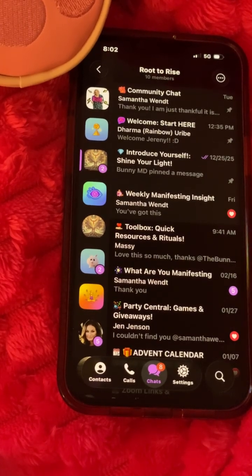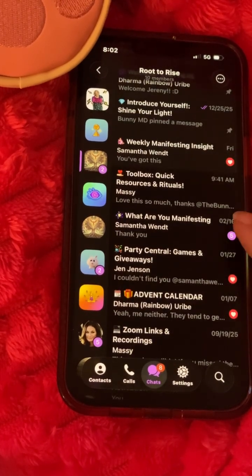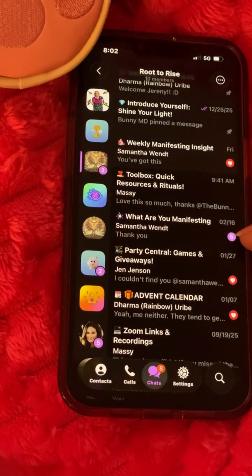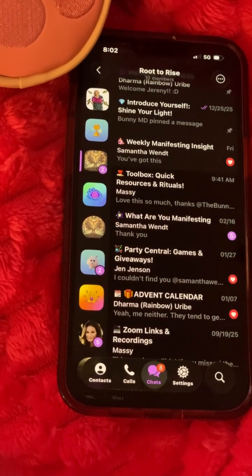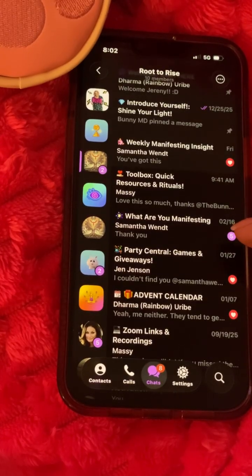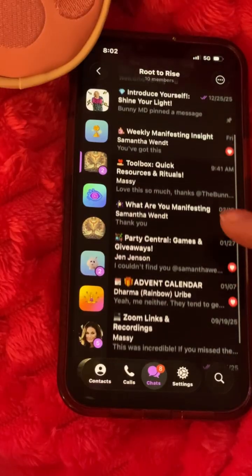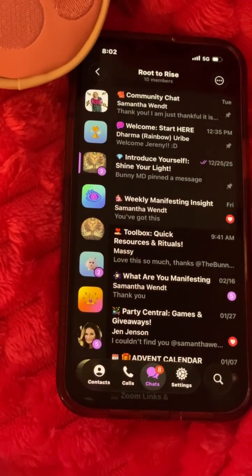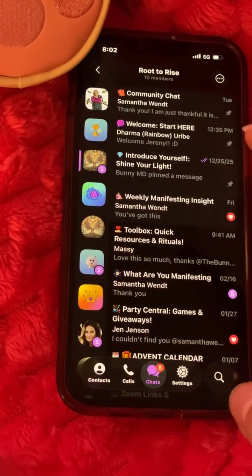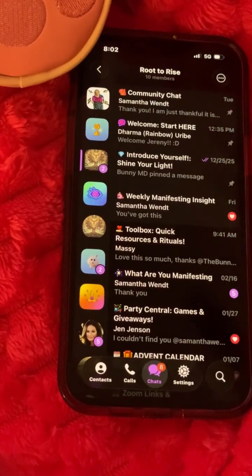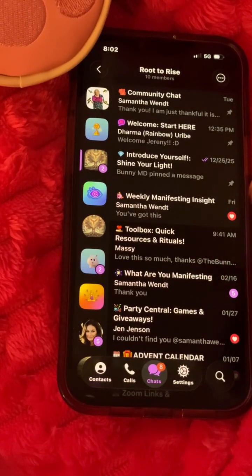Now you can see when you do have messages, like here I have some unread right here, or at least it shows it as unread. Sometimes mine doesn't clear. I don't know if that's because I'm admin and I own and run the group. I don't know why that is, but sometimes I can look at stuff a bunch of times and it doesn't clear. But this should give you a good idea anyway of whether or not you have new messages in any one topic in order for you to check out.